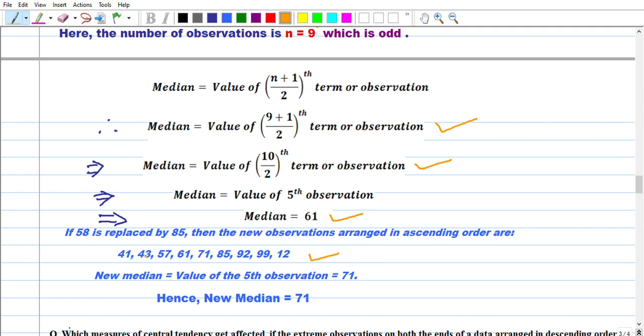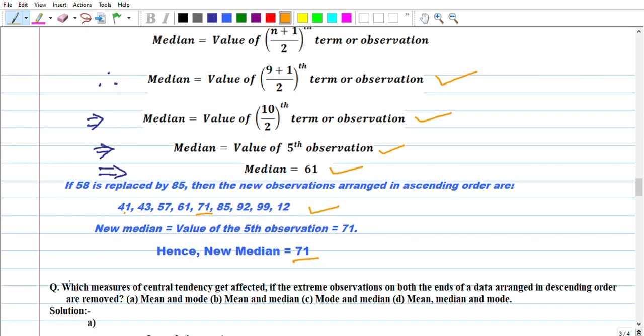What will be the median after replacing the values? The new median equals the value of the fifth observation. Count it: 41 is 1, 43 is 2, 57 is 3, 61 is 4, then 71 is the fifth. I hope you understood.